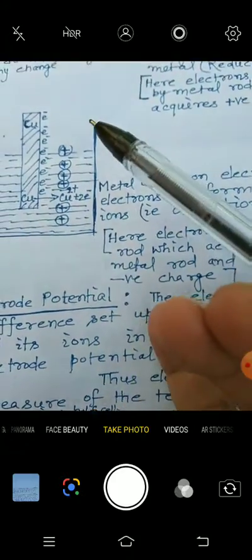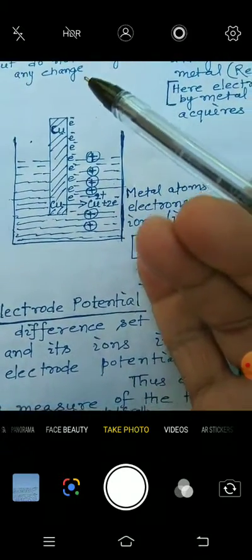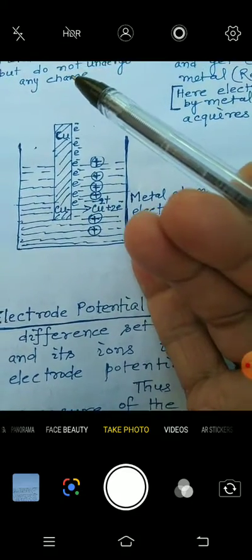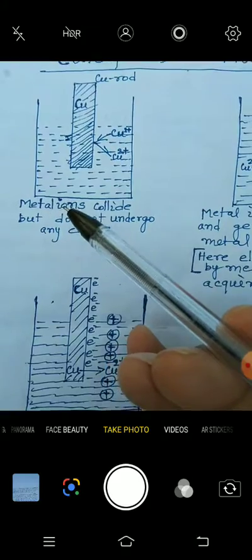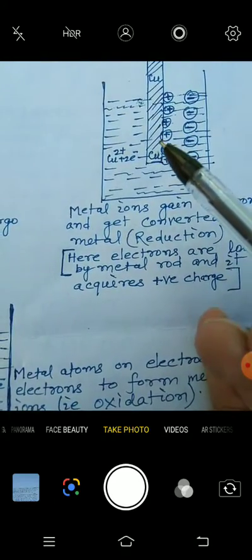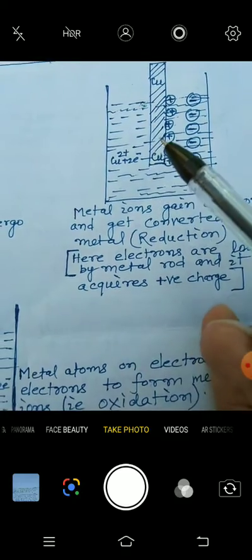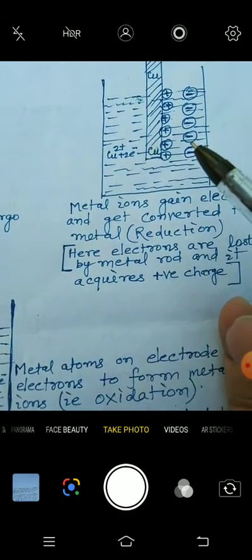So there are three possibilities when a metal rod is dipped in a solution of its ions. First condition, there is no change. The second, metal ions will take the electrons from the metal rod and positive charge will develop on the metal rod, and this is the negative charge of the solution.